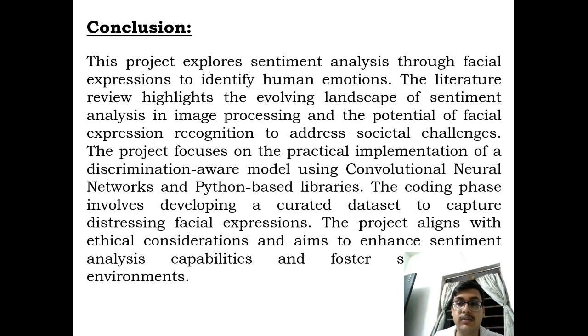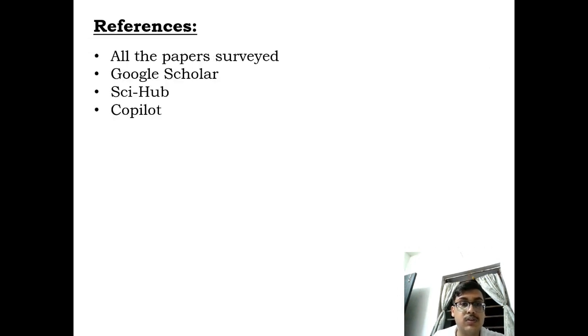So thanking you. We have referred to all the papers that we have surveyed and made a review paper on. We have used Google Scholar to find the research papers and Sci-Hub to acquire them, which is really helpful for a student like me with little to no funding, in fact. And thank you to Google Copilot for analyzing these research papers and helping me out.